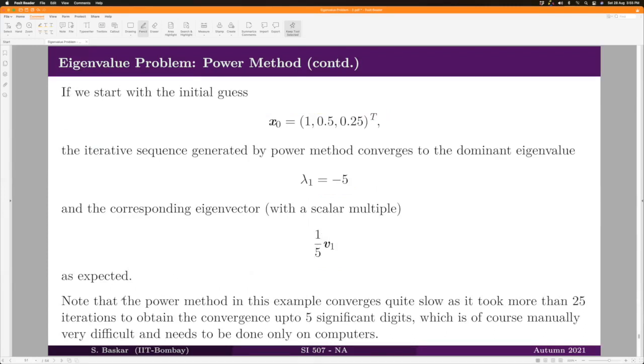Also, one more thing to note is that the power method in this example converges quite slowly, as it took 25 iterations to obtain the convergence up to 5 significant digits. Of course, I have checked it on a computer. It is impossible for us to manually compute 25 iterations or so. But this is just a remark to say that sometimes your power method can converge very slowly.